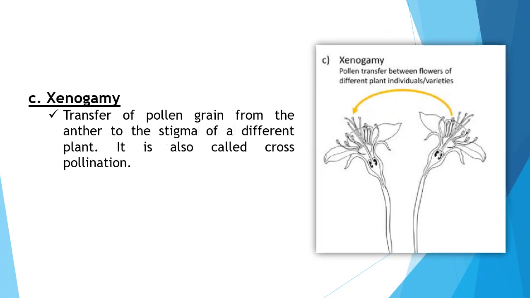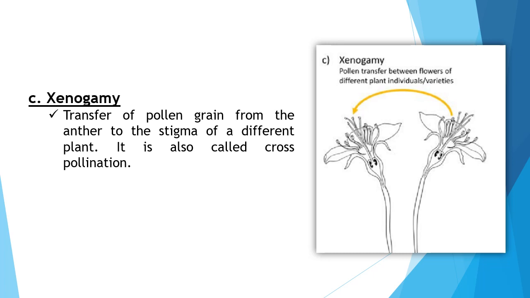What is xenogamy? Xenogamy is a type of cross-pollination where the pollen grain of one flower is deposited on the stigma of a genetically different flower of the same species. Since the pollen grain belongs to a genetically varied plant, cross-pollination generates genetically varied offspring.